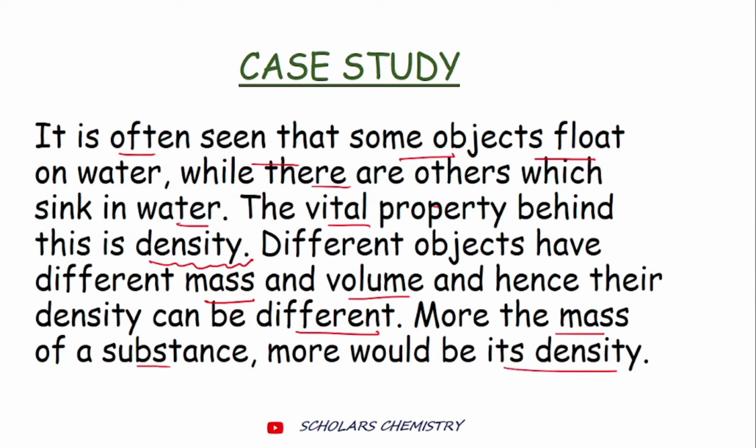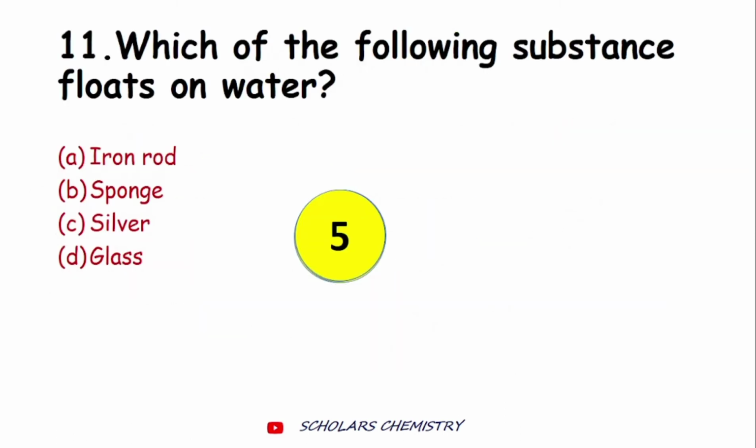This is a case-based study question. So based on this paragraph, you have to answer the following questions. Which of the following substances floats on water? The first option is iron rod. The second option is sponge. The third option is silver. And the fourth option is glass. You have 5 seconds to answer the question.